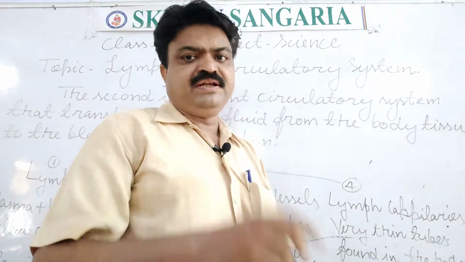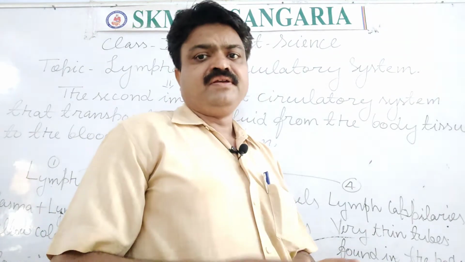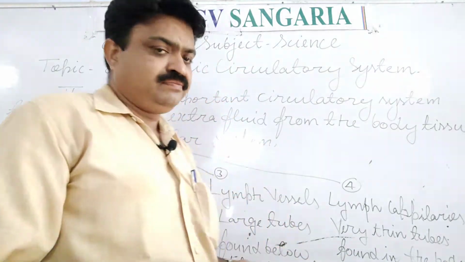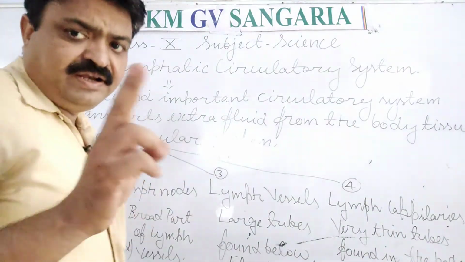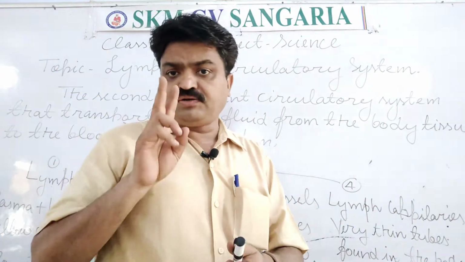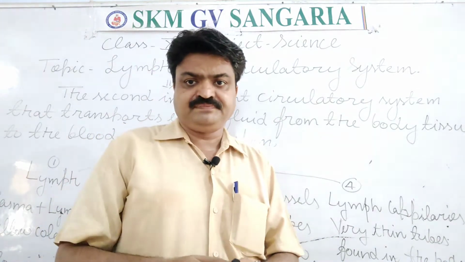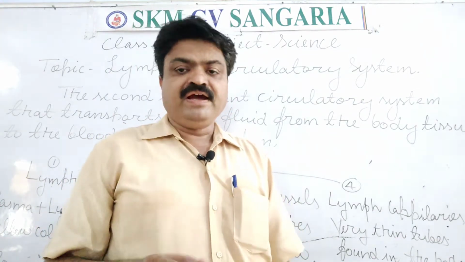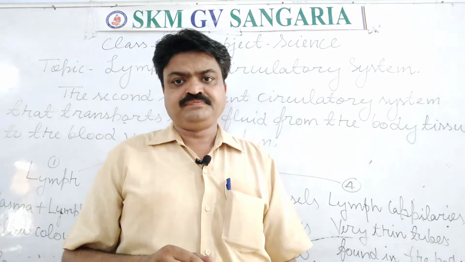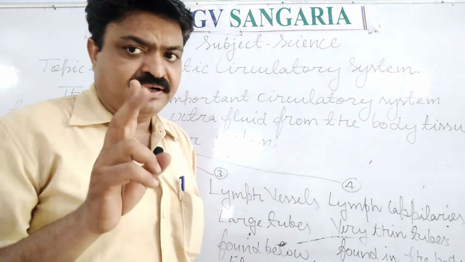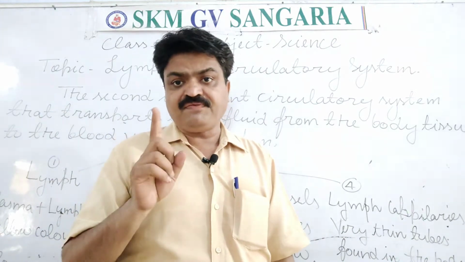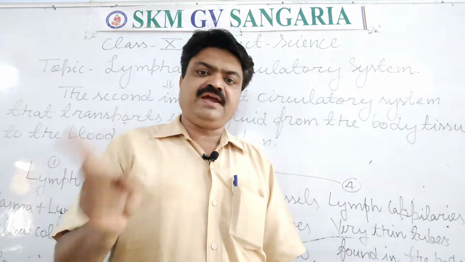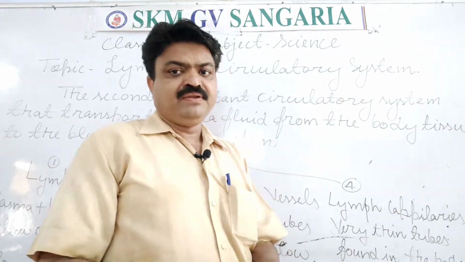Now what is lymph, student? Lymph is a yellow colored fluid, student, and it contains two important parts. First is lymphocyte, second is plasma.